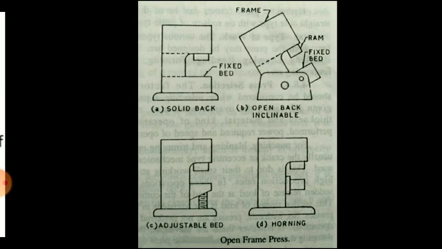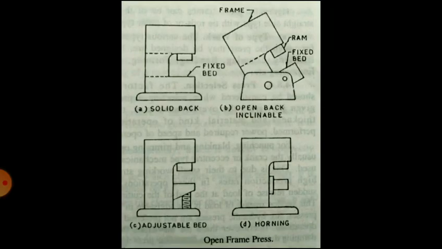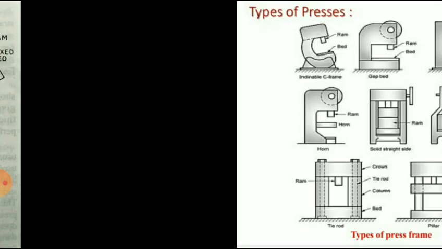Then the closed frame press. The examples are arch press, straight side press, tie rod and pillar.